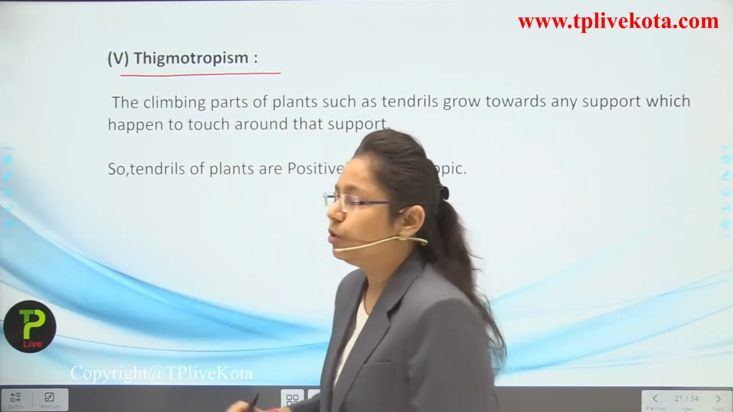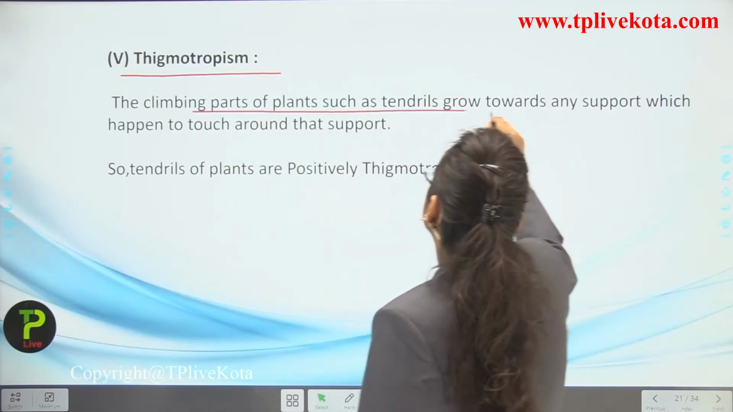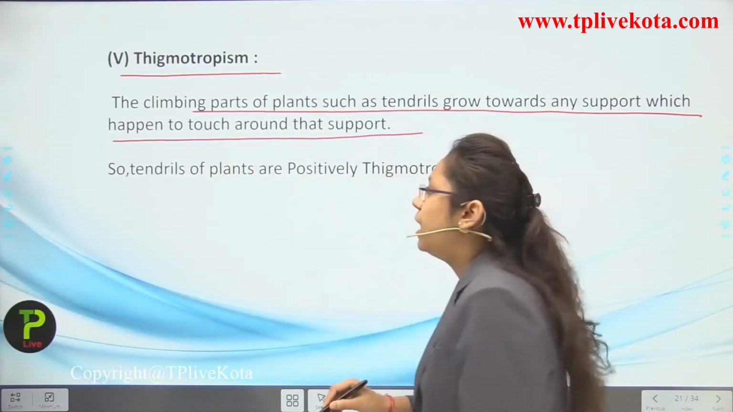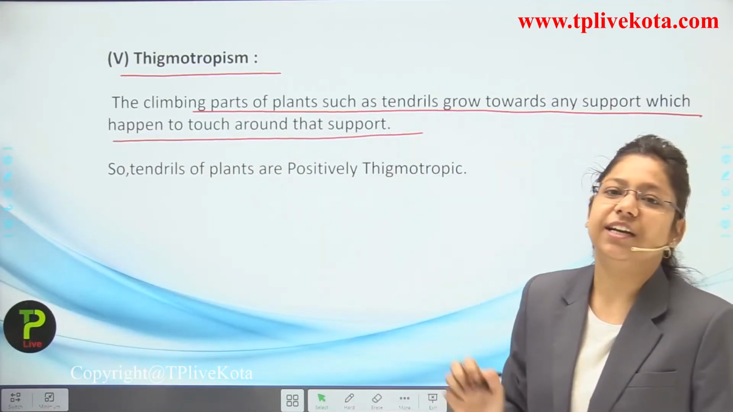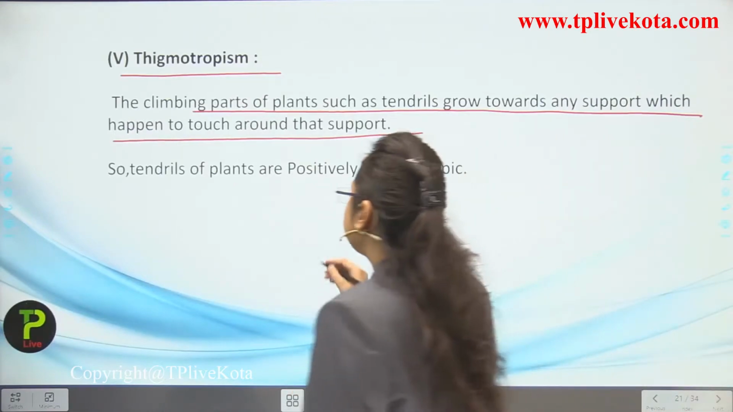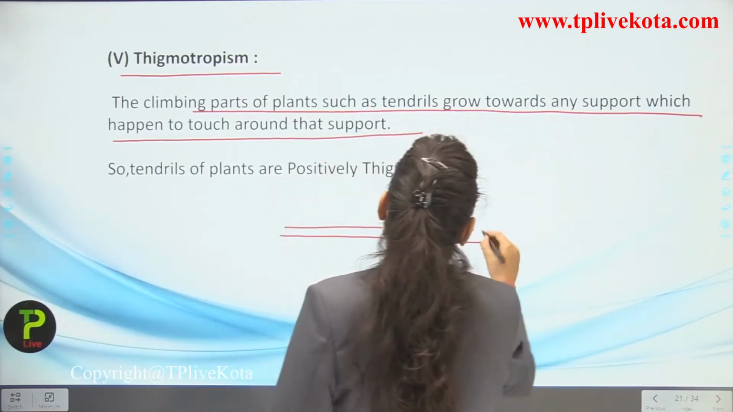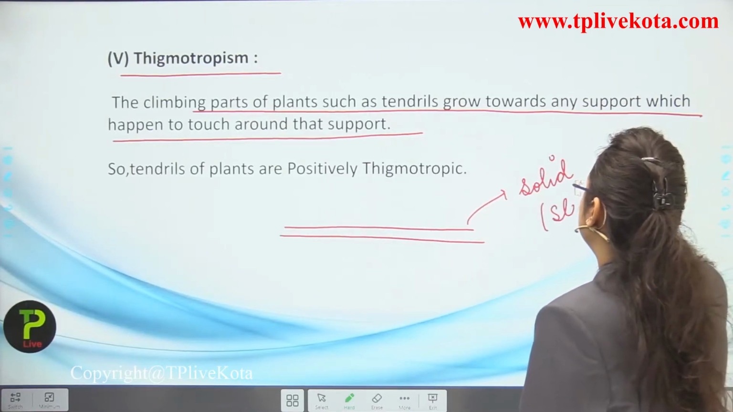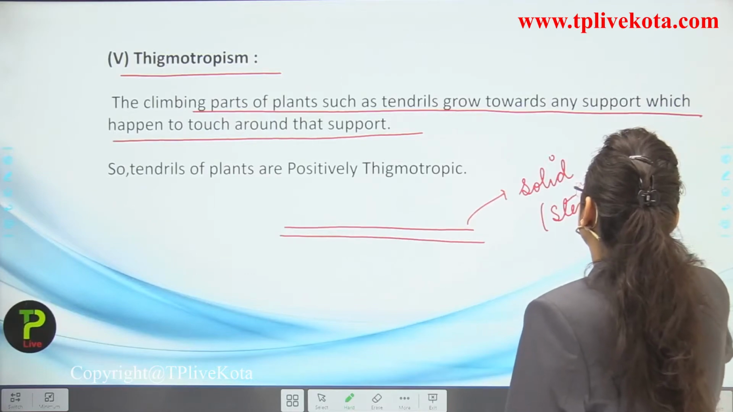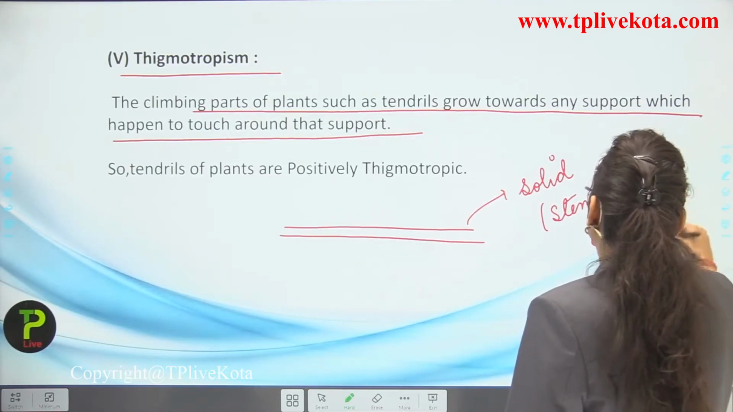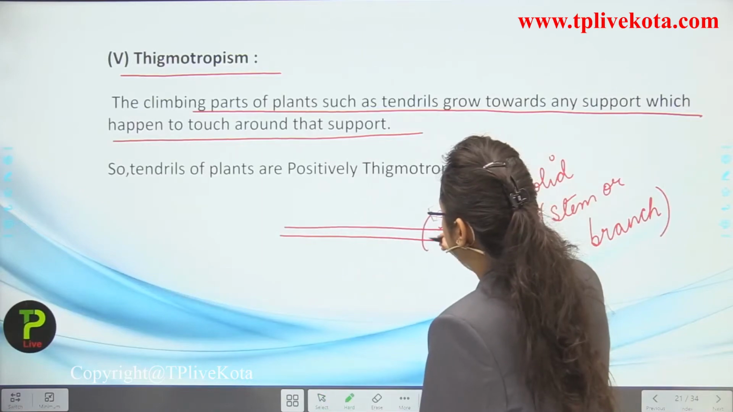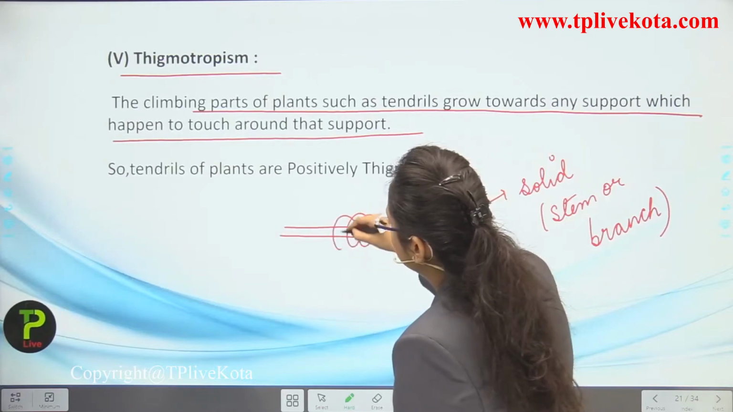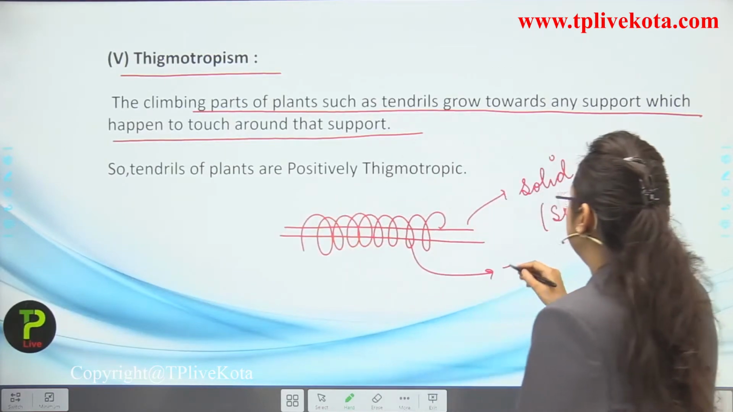Now the last type of tropism is known as thigmotropism. So what is thigmotropism? The climbing parts of the plant, such as tendrils, grow towards any support which they happen to touch and coil around that support. Now this line is totally confusing, so I want to make it clear. Students, there is a solid plant part like a stem. Consider it as a stem or a branch. Now what happens? The tendrils just grab over it and roll on toward the solid part of the plant. So these are the tendrils.